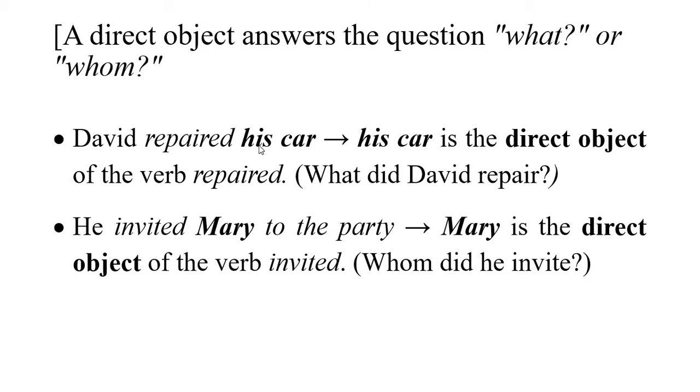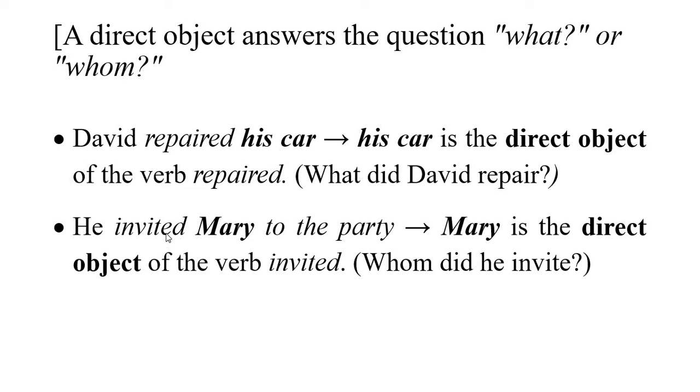So, David repaired his car. His car is the direct object. How do we know that it's a direct object? We ask a question using what. What did David repair? Or, in spoken English, because this is very formal written English, you can just say, David repaired what? When you can ask the question what after an action verb, you have a direct object.